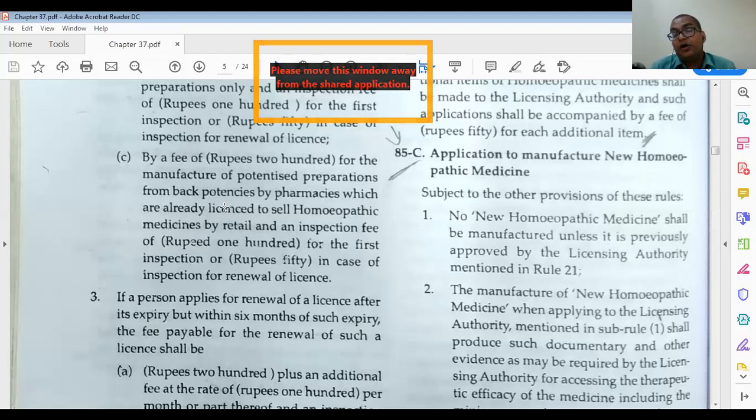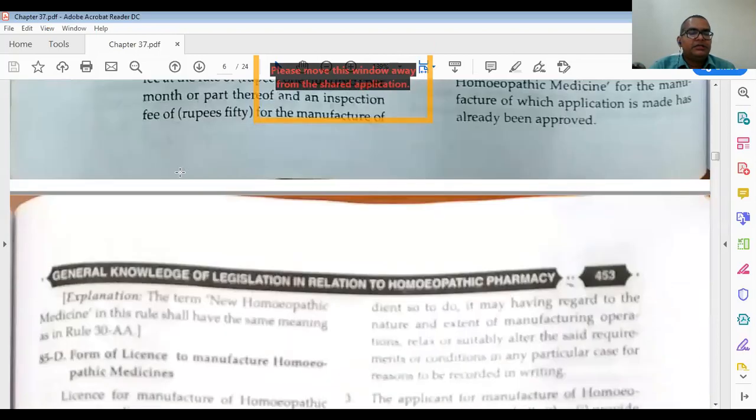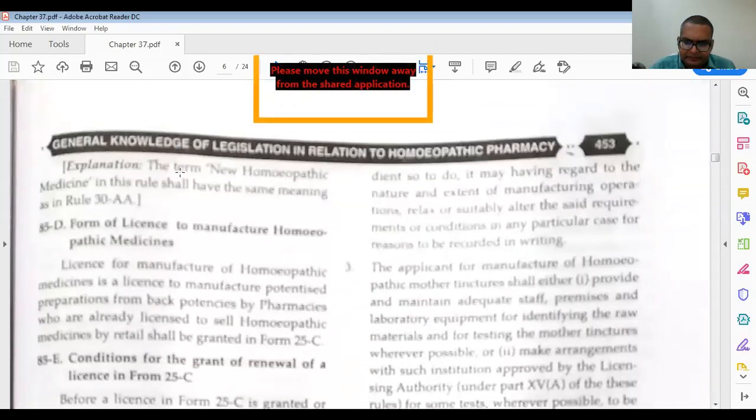Okay, if the government has not given any license regarding the preparation of new homeopathic medicine, then no pharmaceutical company can make new homeopathic medicines. That means the license is important. Then next is 85D. You will just see 85D.